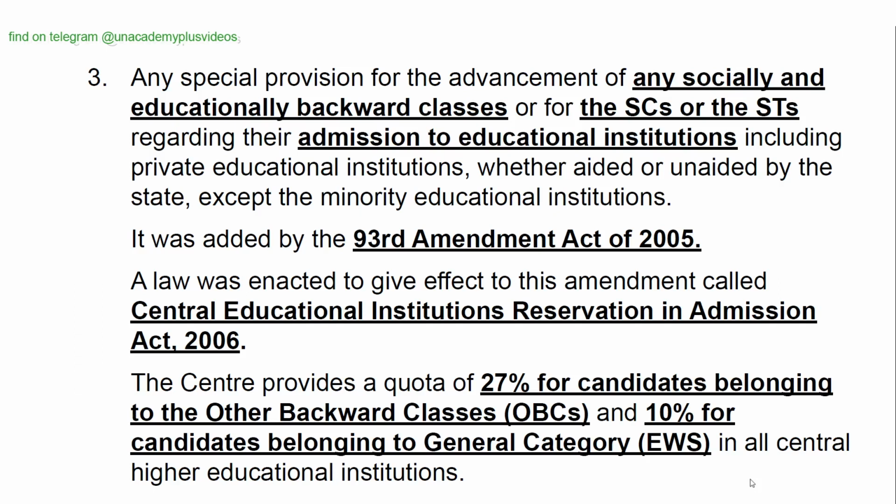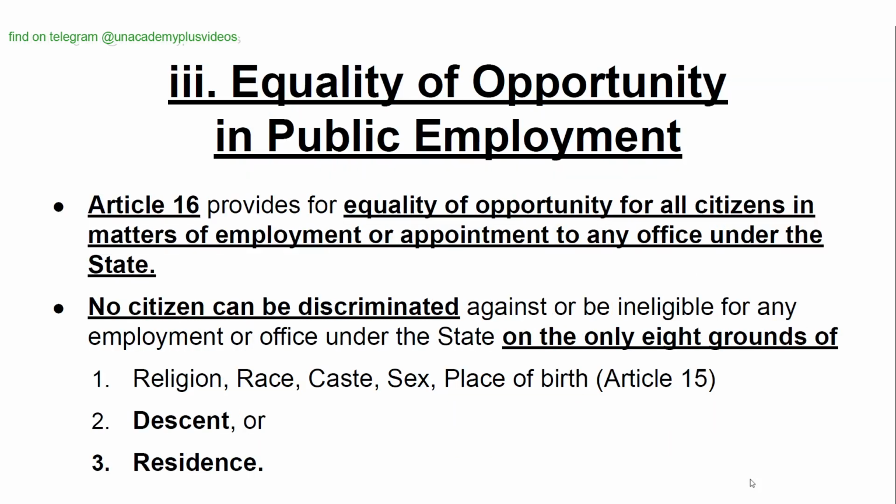A law was enacted to give effect to this amendment, called the Central Educational Institutions Reservation in Admission Act, 2006. The center provides a quota of 27% for candidates belonging to the other backward classes (OBCs) and 10% for the candidates belonging to the general category (EWS) in all central higher educational institutions.